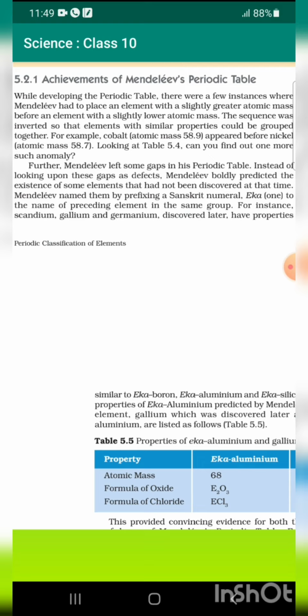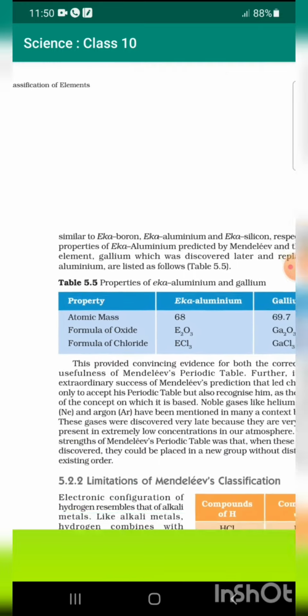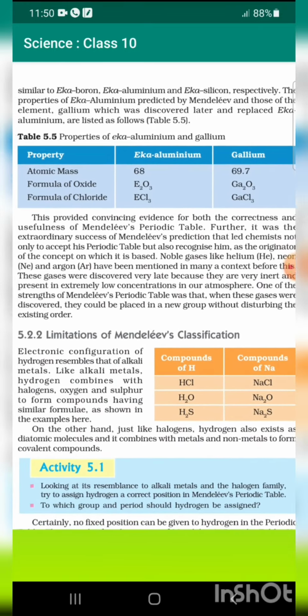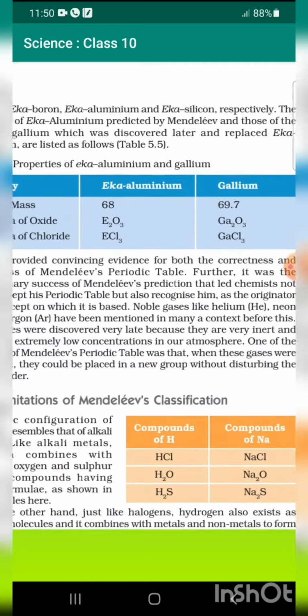Further, Mendeleev left some gaps in his periodic table. Instead of looking upon these gaps as defects, Mendeleev boldly predicted the existence of some elements that had not been discovered at that time. Mendeleev named them by prefixing a Sanskrit numeral, eka, to the name of the preceding element in the same group. For instance, scandium, gallium, and germanium, discovered later, have properties similar to eka-boron, eka-aluminium, and eka-silicon, respectively.